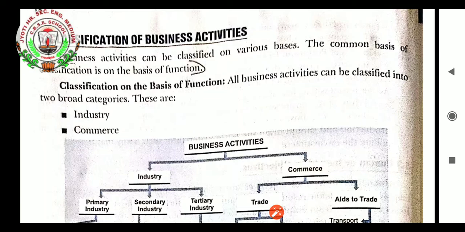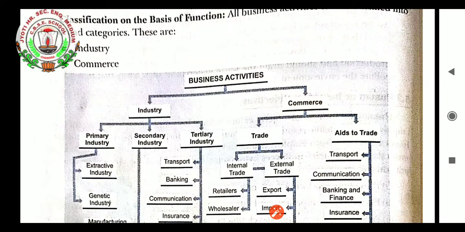See here students, business activity means those activities which are done by the businessman. These activities can be classified on various bases. The common basis of classification can be done on the basis of function. Classification on the basis of functions can be done into two categories, that is industry and commerce. Let's have a look at the flowchart of the business activities classification.